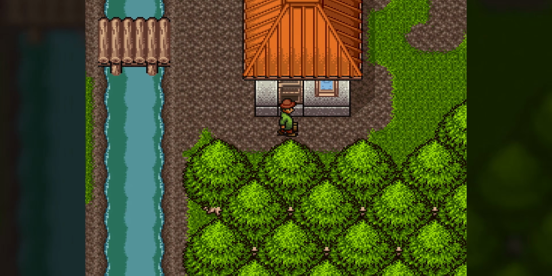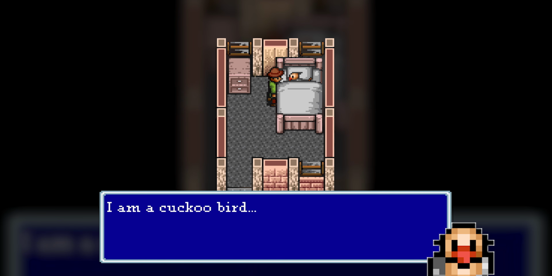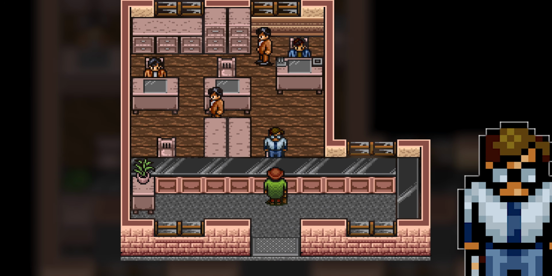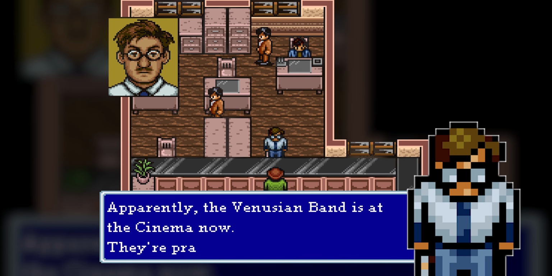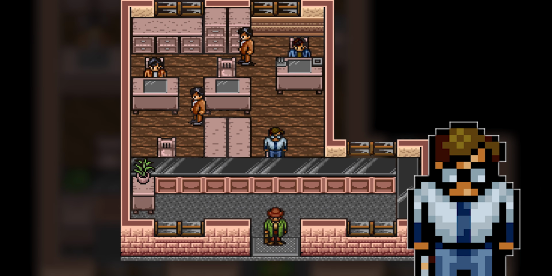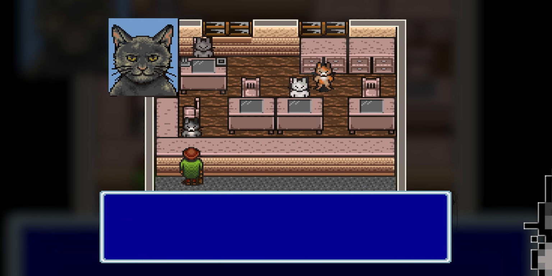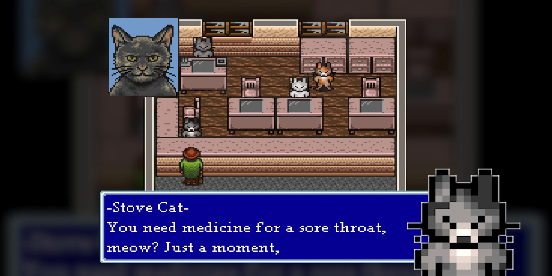We meet the cuckoo bird in one house who can barely get a few notes out. Nearby, we pick the chrysanthemum growing by the river, then head back into town, where Leo tells us to check out Ghosh practicing at the cinema. We find Ghosh in the back room, struggling to play his part. Afterwards, the Stovecat lets us know that chrysanthemums can be turned into medicine.